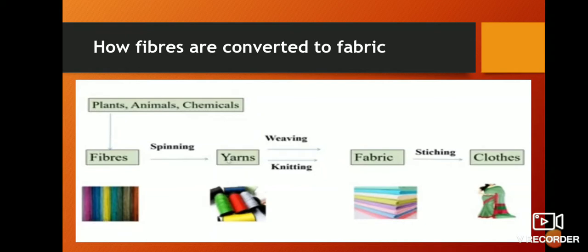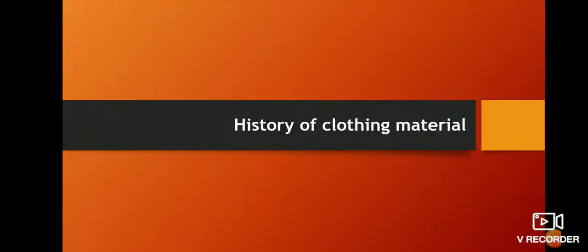Fibers we will get from plants, animals or chemicals. Then by spinning we will make it into yarn. Yarns through weaving and knitting will be converted to fabric. Then fabric, when we stitch, we will get different types of clothes. That's all about fiber to fabric. Now let us see the history of clothing material.